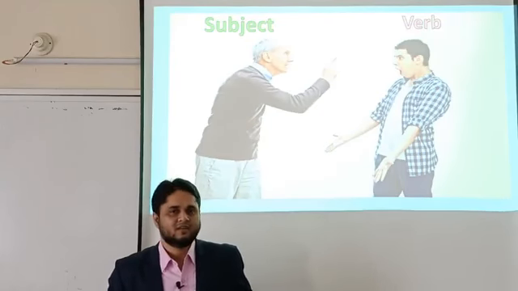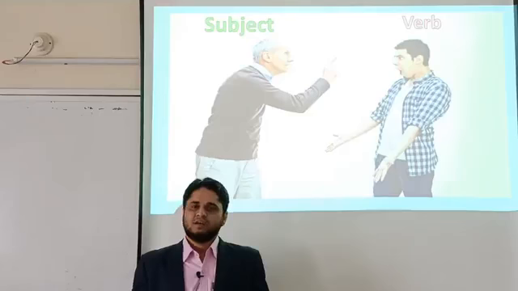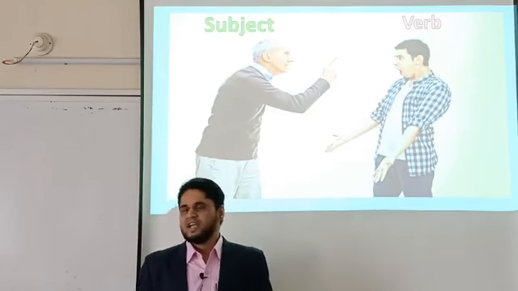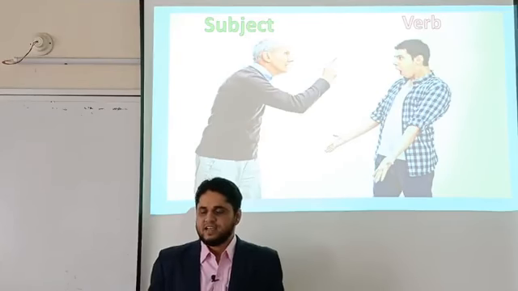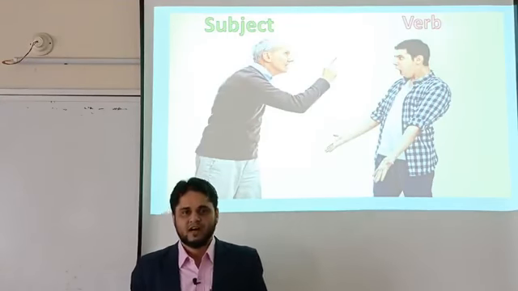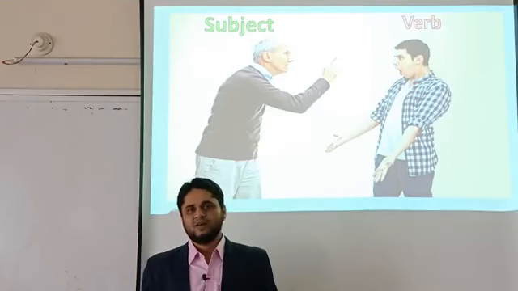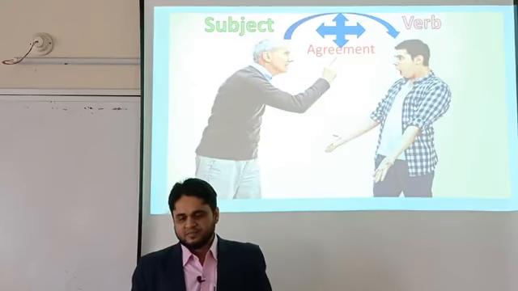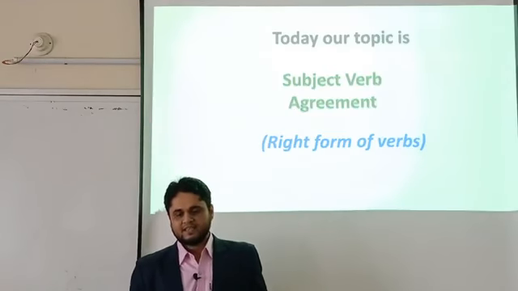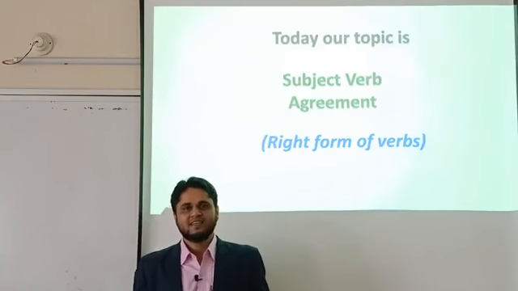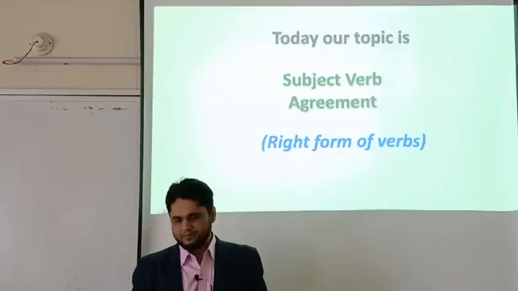And do you know why they are quarreling? I think they don't have the same opinion or the same decision. They don't have a mutual understanding. That's why they are quarreling. So to be a correct sentence, it is very important for both the subject and the verb to have a mutual understanding, and this is called agreement. My dear students, our today's topic is about subject verb agreement, right form of verbs. So I think you are ready. Let's start our today's discussion.